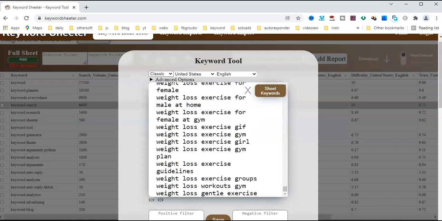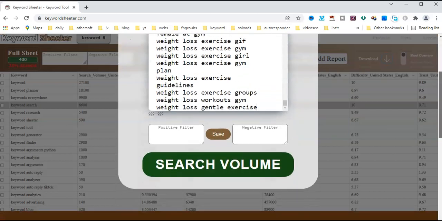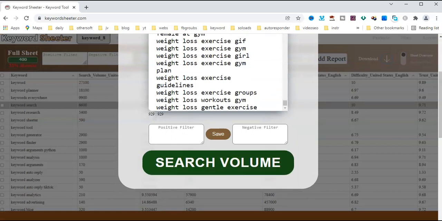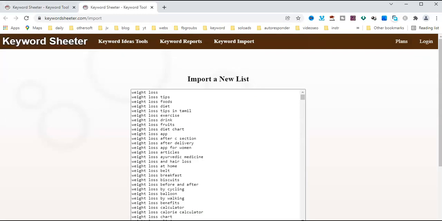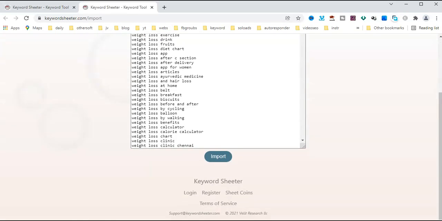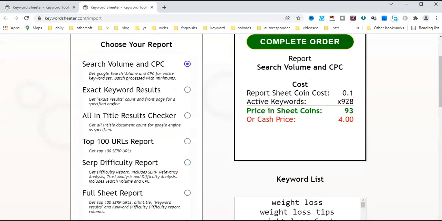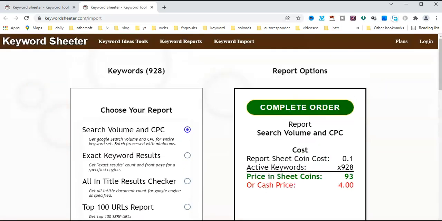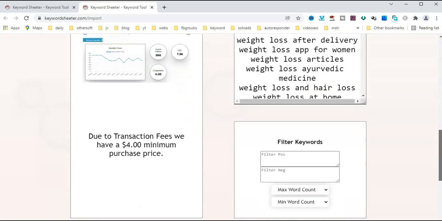You can get search volume with this, by importing the list. Search volume is a paid option.